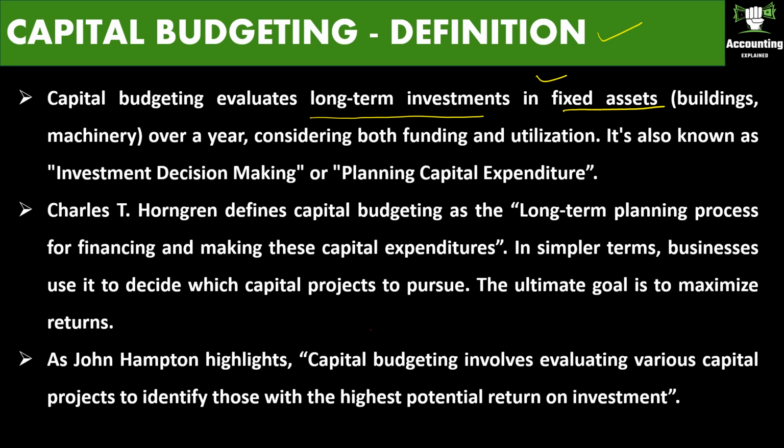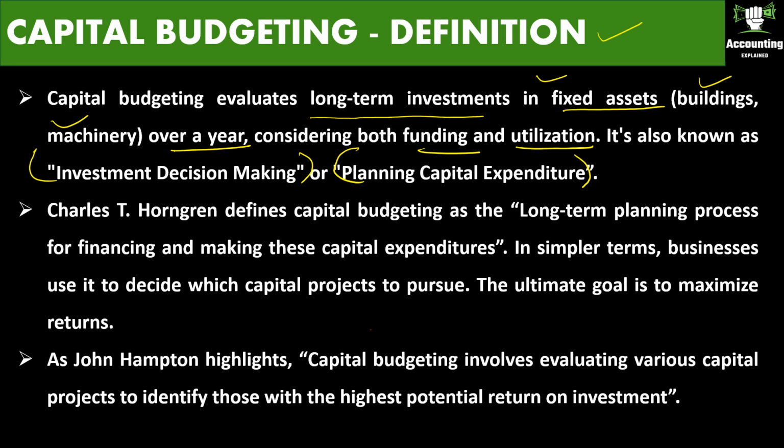So capital expenditure is an expenditure which we are going to incur today, and the benefit of incurring that expenditure or buying that fixed asset goes beyond a year, like buildings and machinery, considering both funding and utilization. So both funding and utilization go beyond a year. It is also known as investment decision making or planning capital expenditure. These are the other names for capital budgeting.